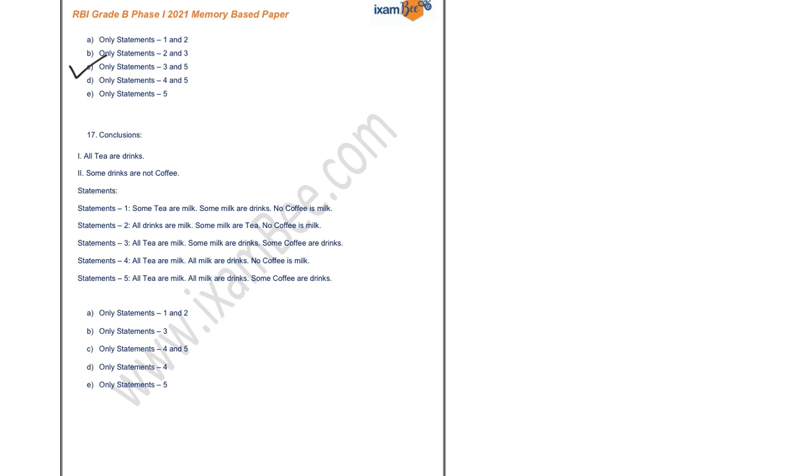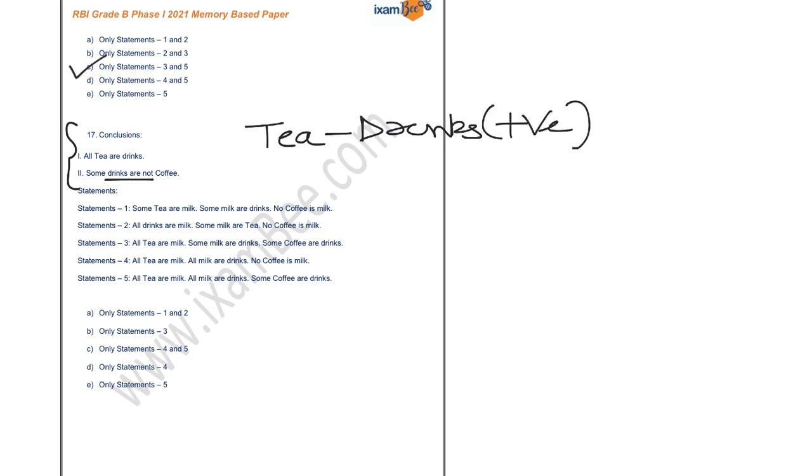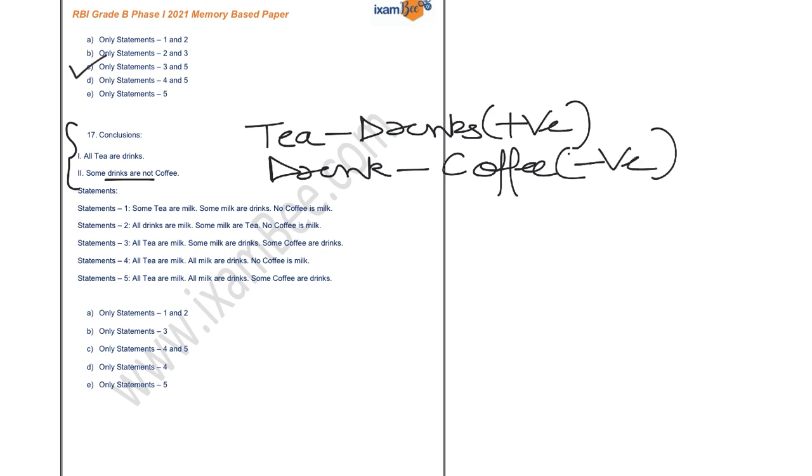Now your second question states your conclusions are all tea are drinks. So there is a positive relationship between tea and drinks, right? There is a positive relation. And some drinks are not coffee. So there is a negative relation between drinks and coffee. So you have to look for that relation only in your statements as well, right?